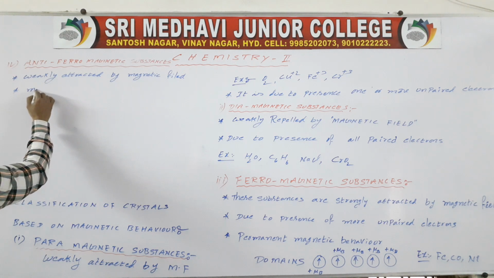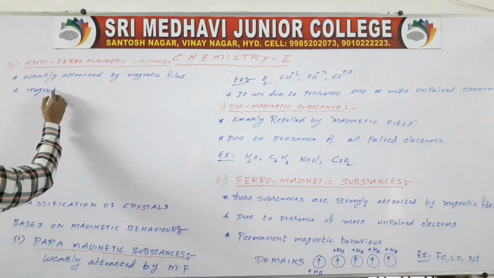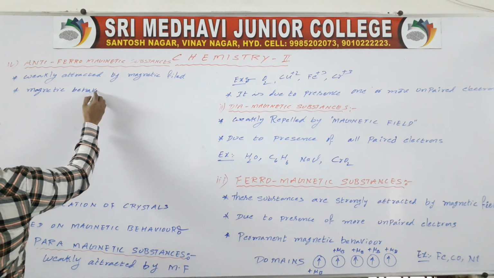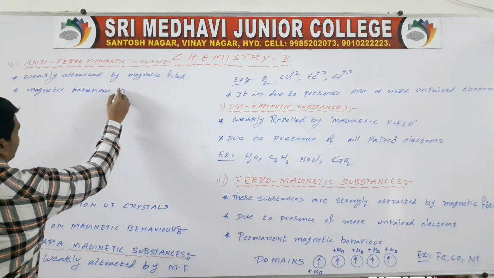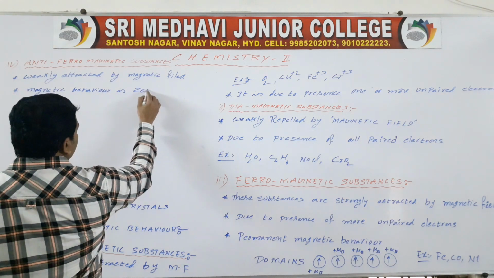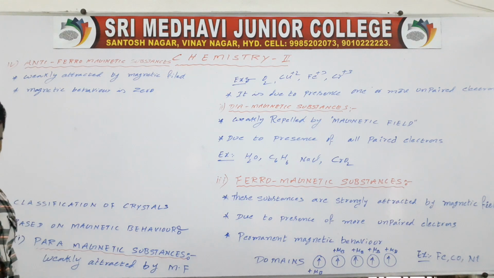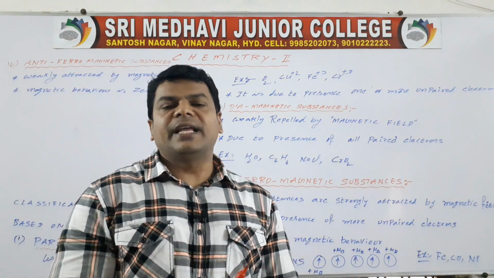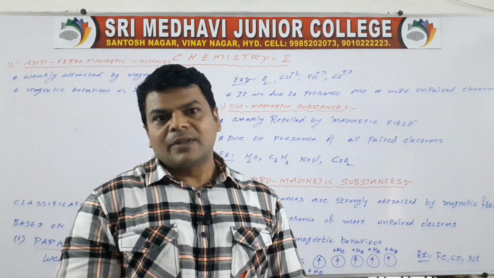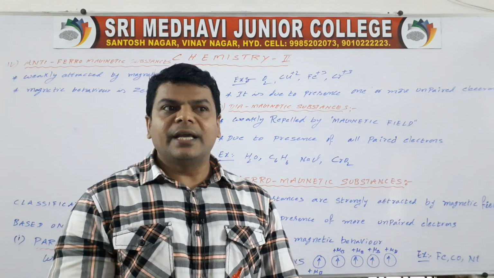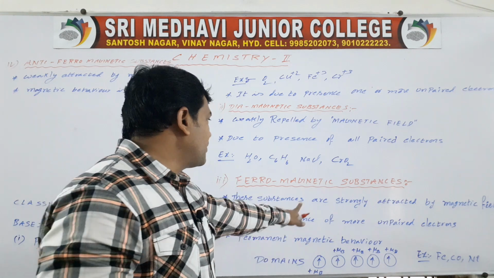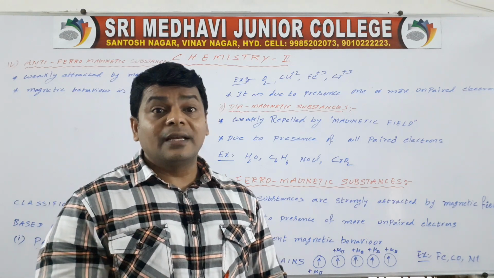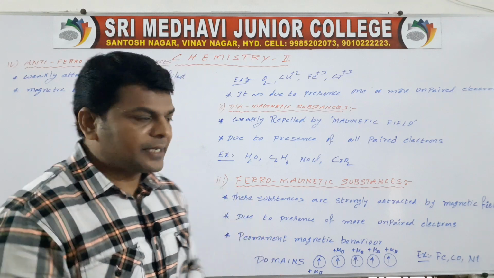Magnetic behavior is zero due to domains being oriented in anti-parallel, that is, domains are oriented opposite to each other, unlike in ferromagnetic substances.